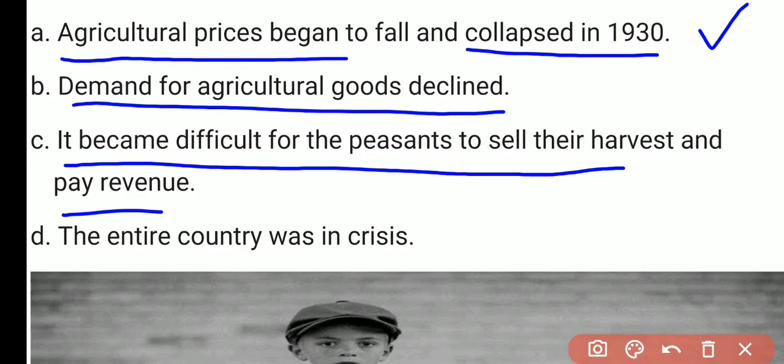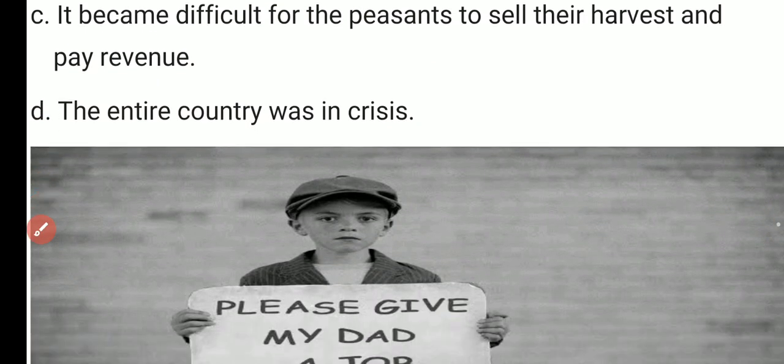revenue. So the badly hit sector at that time was the agriculture sector, and the badly hit community, the section of society, was the peasants and the farmers. सबसे ज़्यादा प्रभाव इन्हीं के ऊपर पड़ा था. The entire country was in crisis because there was a crisis in the agriculture sector, so there was a crisis in the Indian economy too.